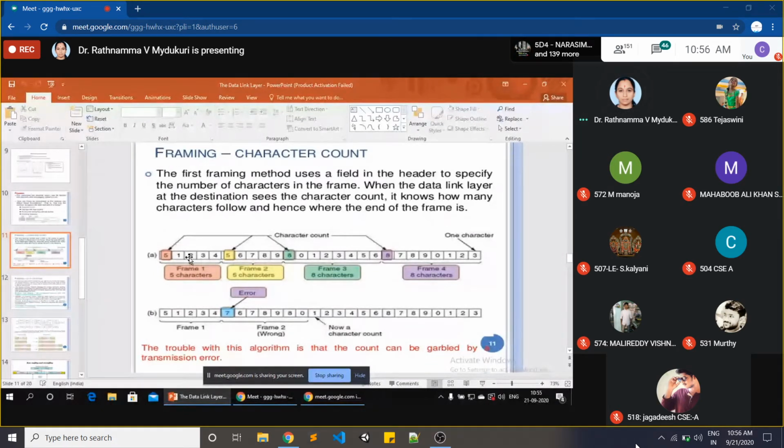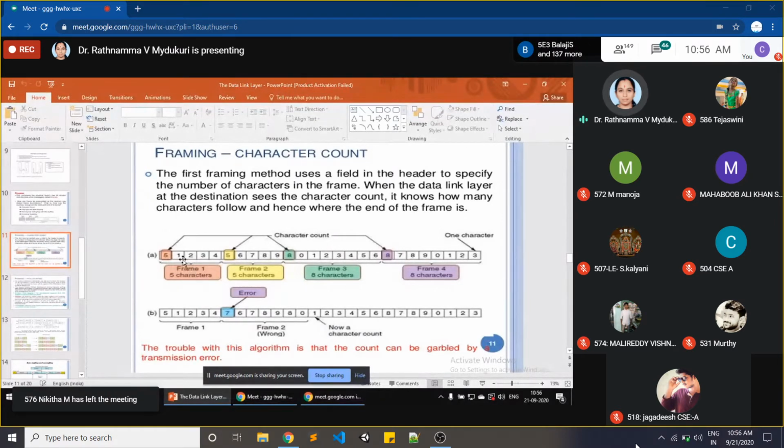Clear? So actually when you send data without these numbers continuously like this, the receiver is unable to know which is the first frame, which is the second frame, which is the third frame and which is the fourth frame. So that's why the starting of each and every frame is given with a number that is giving you the character count, how many characters are present in this frame.